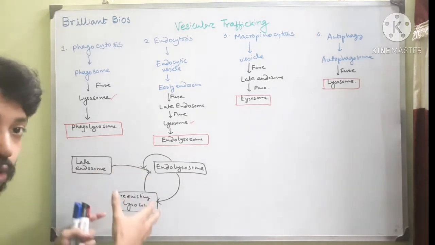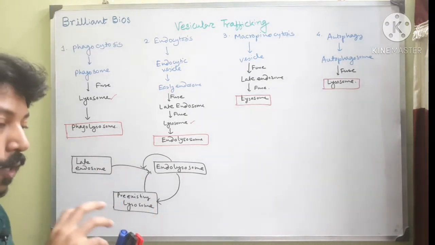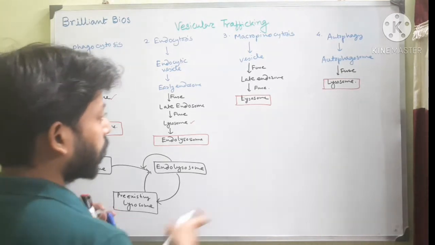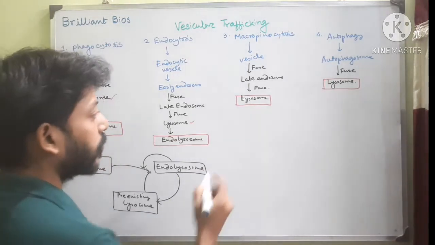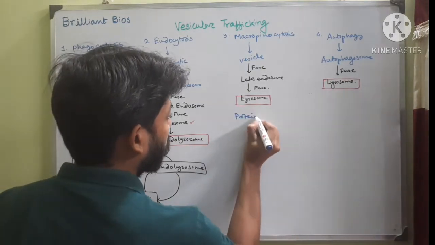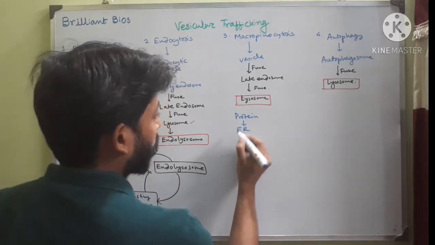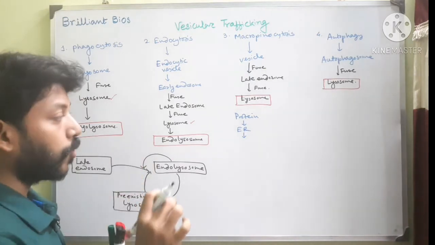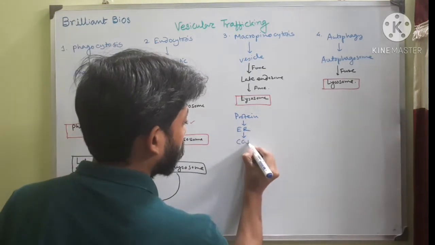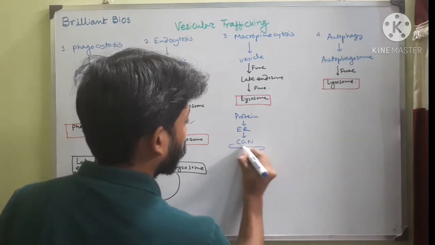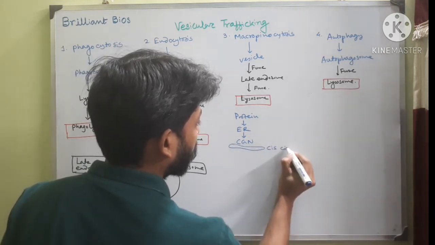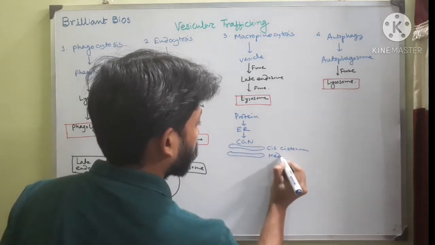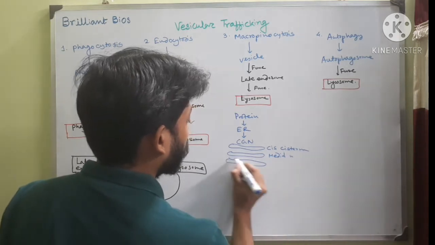But before I come to this point, I will show you how lysosomal enzymes reach the lysosome. I have mentioned in my previous classes of vesicular trafficking that proteins enter the endoplasmic reticulum. Then from the endoplasmic reticulum, proteins destined for the lysosome will reach the cis-Golgi network. From the cis-Golgi network, it will reach the stack-like structure called the cis-cisterna, then the medial cisterna, then the trans-cisterna.